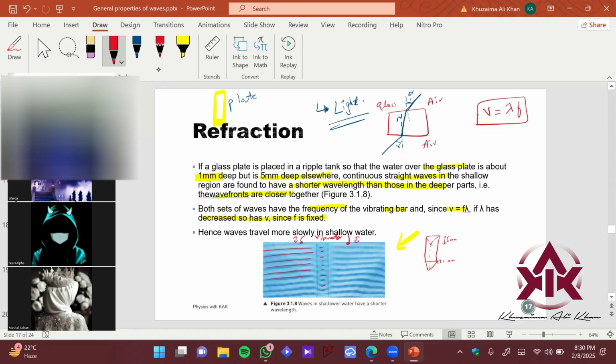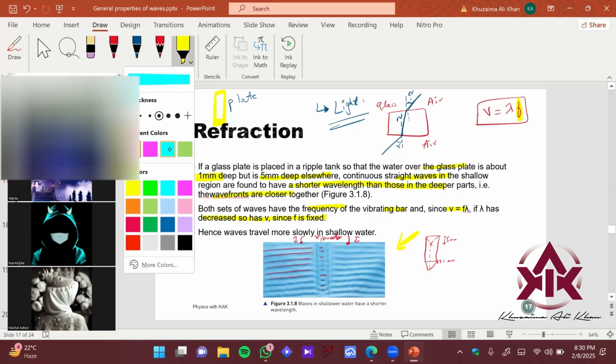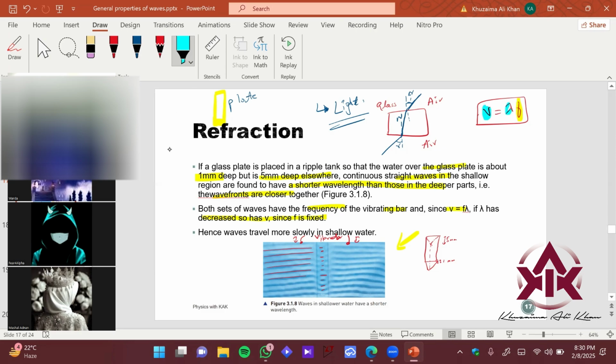Then it is saying that since the vibrator is working at a fixed frequency, we have frequency fixed, right? Frequency is fixed. So what two things are varying over here? The two things which are varying are the speed and the lambda, right? If I make f the subject, f is going to be speed upon lambda. So you can see that in shallow regions, the lambda is greater, right? So the speed should decrease. Okay? Should it decrease or increase?